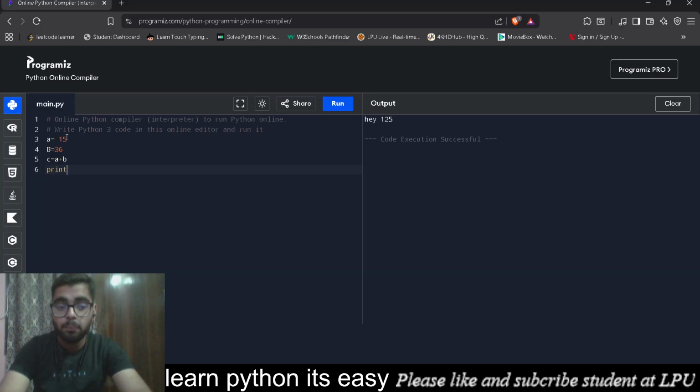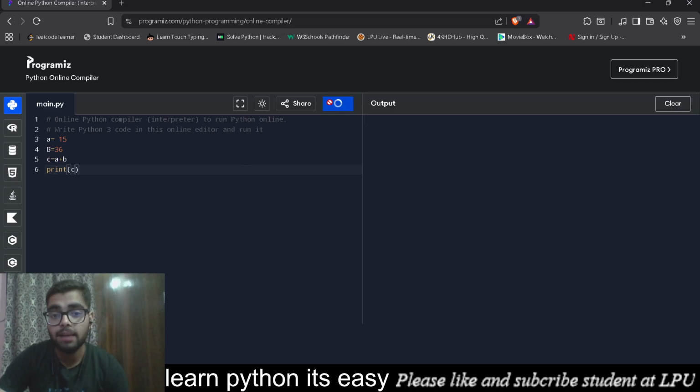And if I now print c, see here we don't have to put c in quotes, because we are calling a variable from its place.